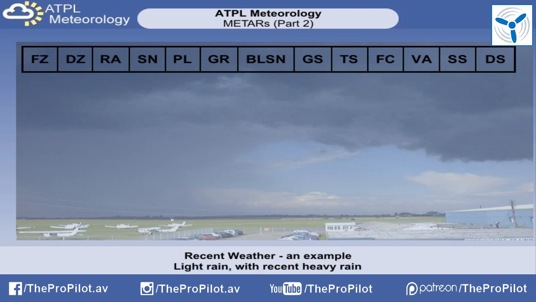Let's look at an example. If there was heavy rain during the hour, but by the time of the observation the rain was light, the present weather would be -RA, with RERA as the recent weather group.